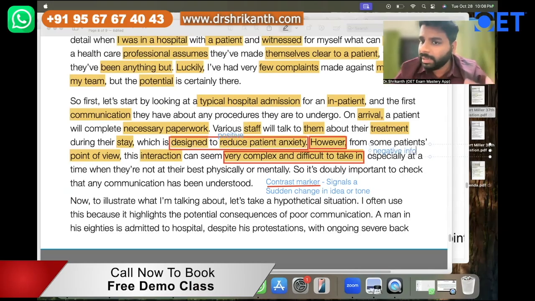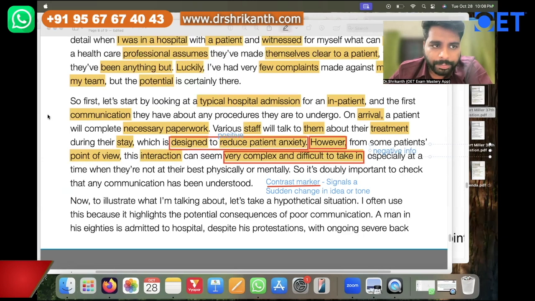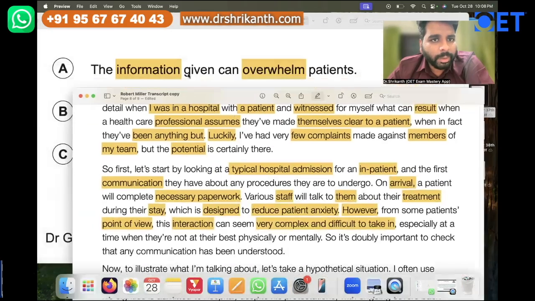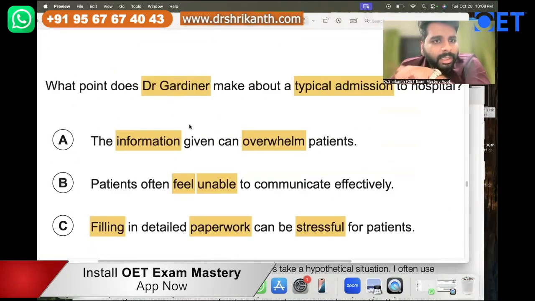Right. See, even before we listen to this portion, when you hear this word over here, you should be able to say that negative information is going to come, because that's a contrast mark over here. Right. Now, where is your eyesight going to be? Your eyesight is going to be in answer option A.